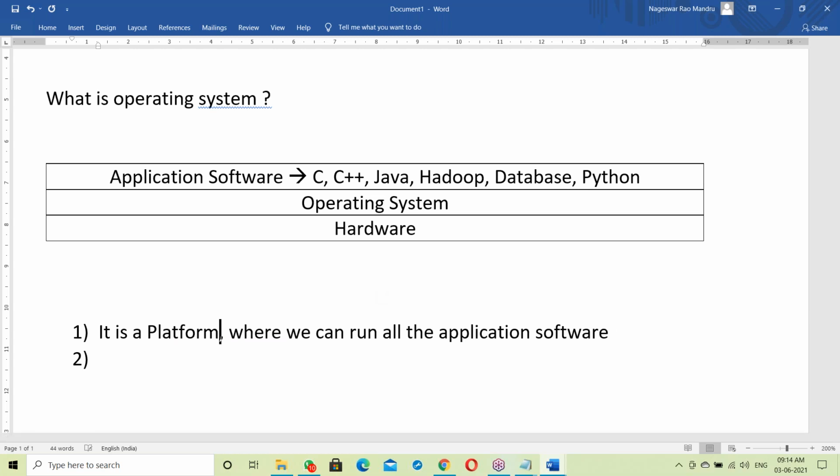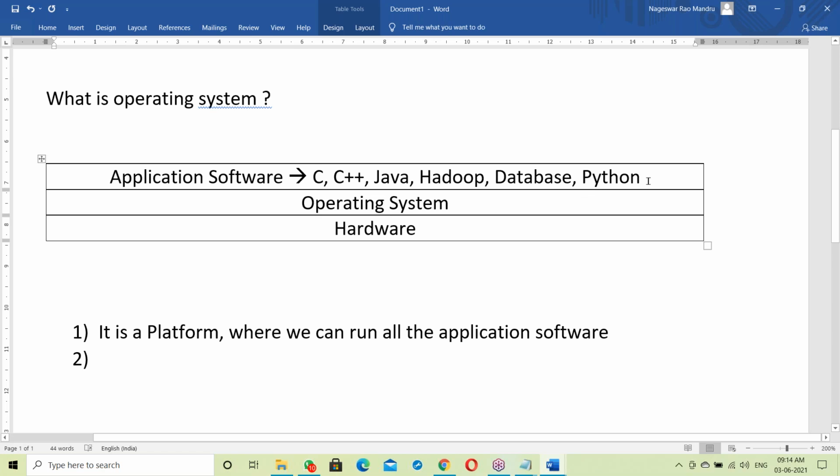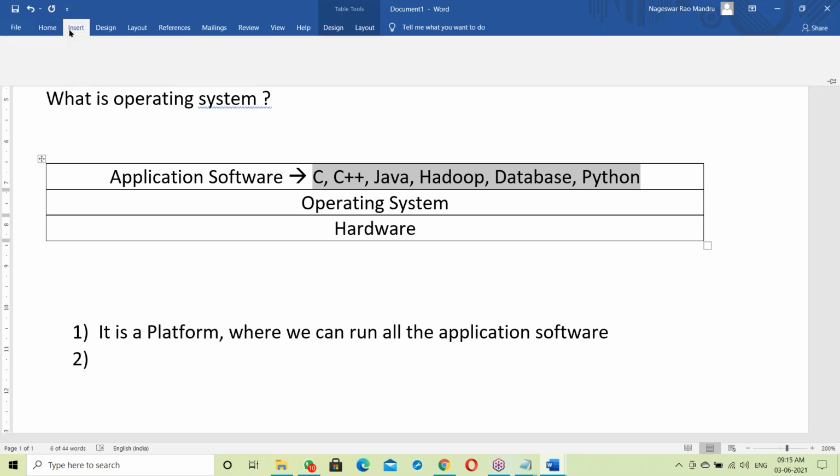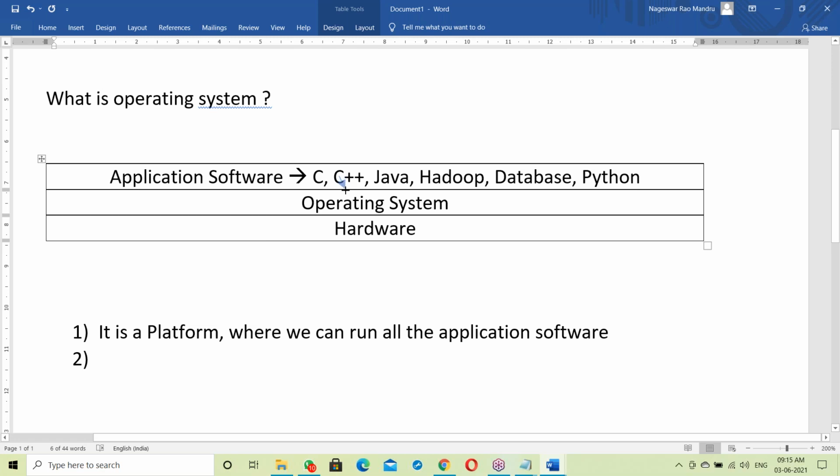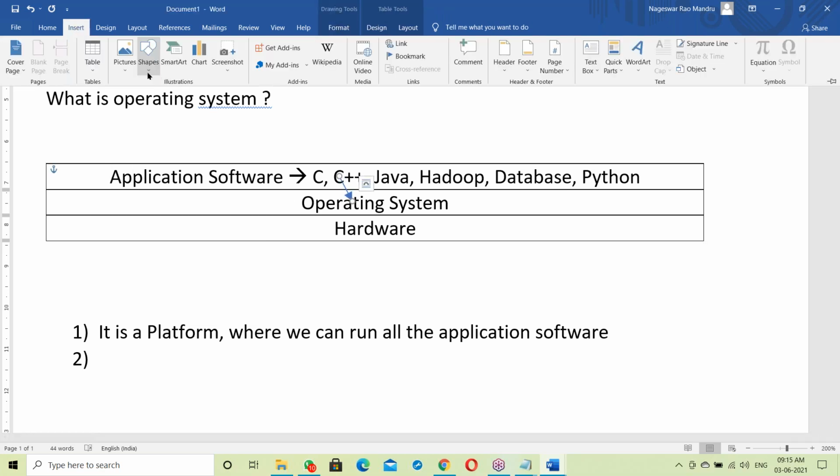See, it is not only a platform. For example, these programs deliver some output: C program output, Java program output. The output first goes to the OS, and then from the OS to the output device.